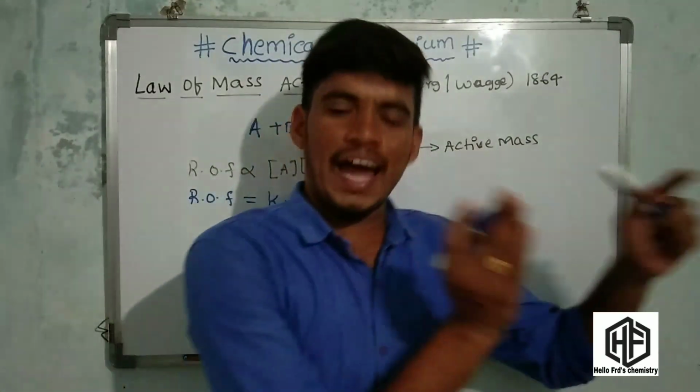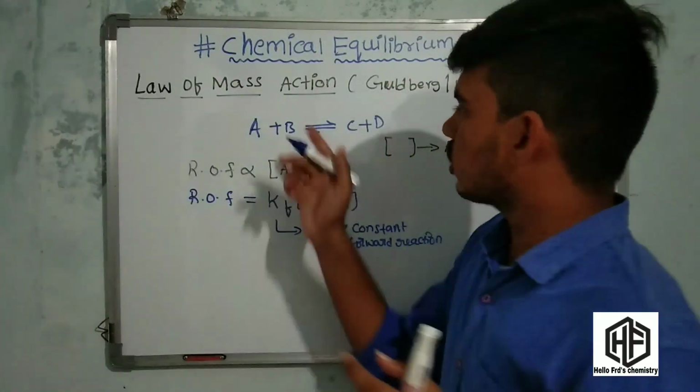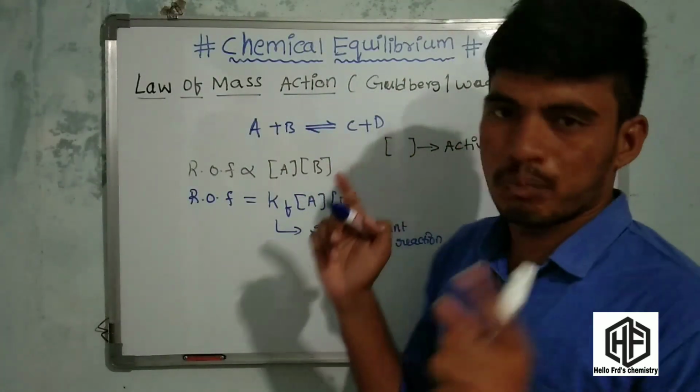Another one: the rate of backward reaction is directly proportional to the active mass of products.